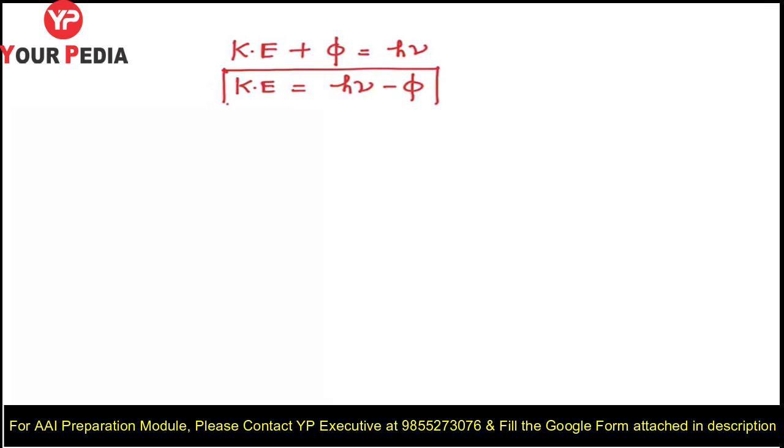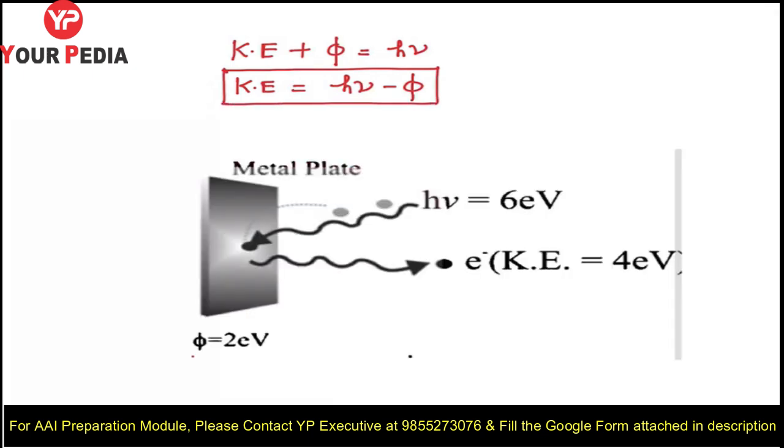Let us understand some logic behind this by taking a practical example. And keep in mind, student, whatever I am discussing since the last slide is under ideal conditions, with no collisions occurring for the electron coming out of the metal surface. Practically that doesn't happen. Practically there is always some collision loss, which I will discuss separately. Right now let us consider ideal conditions.